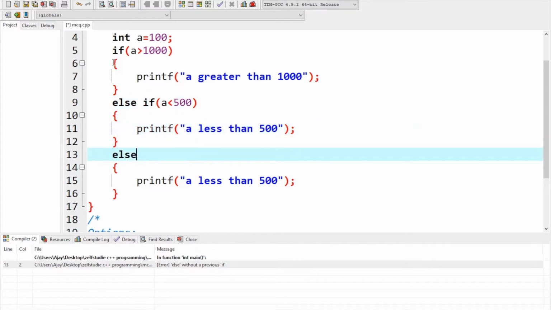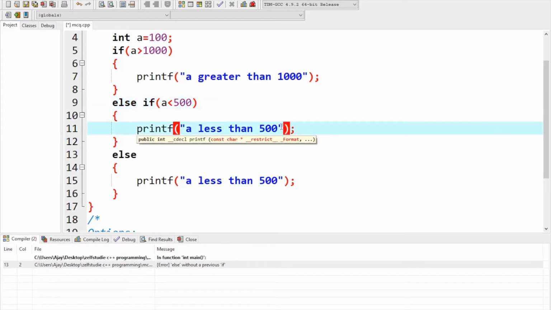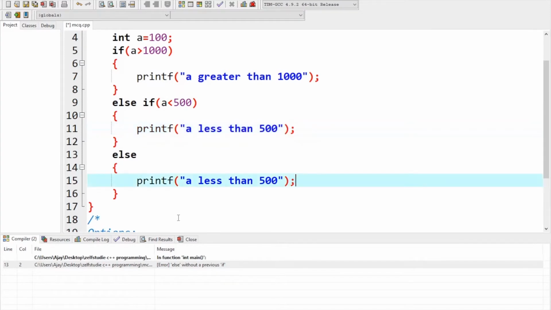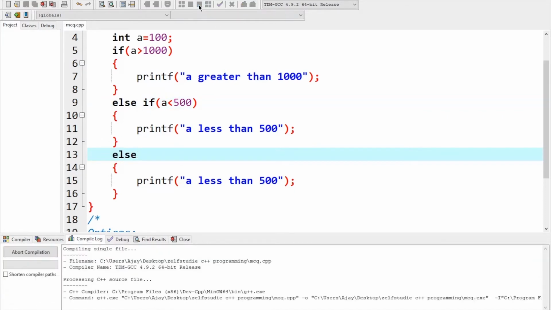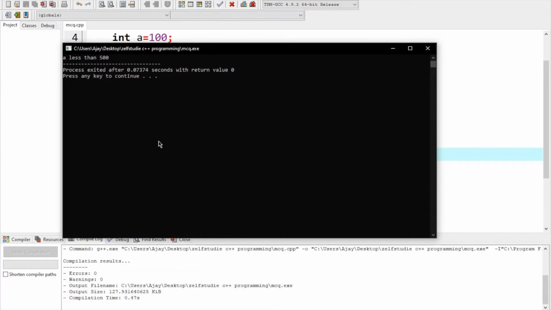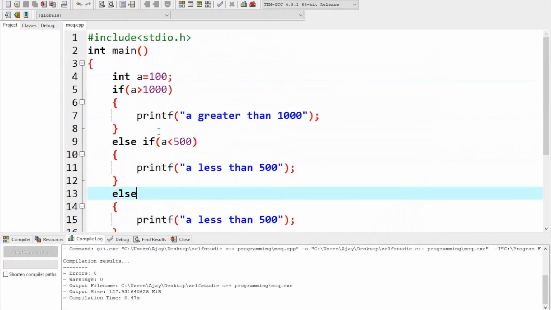So what will happen now? If a greater than 1000, it's not greater than 1000, so it will go here. Else if a less than 500, it will print a less than 500, or else it will print a less than 500. So it will only print once because we are having else everywhere. If one else is true, another else will not execute. See now, we will only print a less than 500 once, it will not print twice. So this is the basic understanding of if else statements.